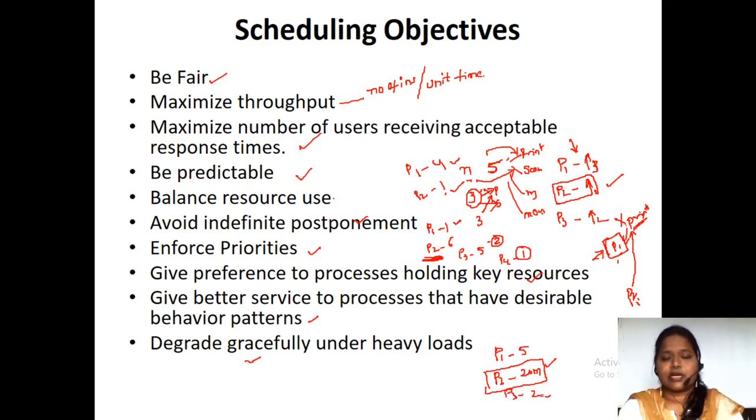For completion of 2 milliseconds, it would have to wait 20 milliseconds. So in order to have a better scheduling environment, we degrade the P2 process so that P3 can be done. After P3, we give a chance to the P2 process to complete its task. So these are the major scheduling objectives. In order to have better scheduling, these are the objectives we need to follow.